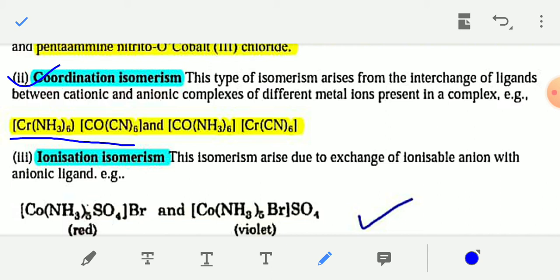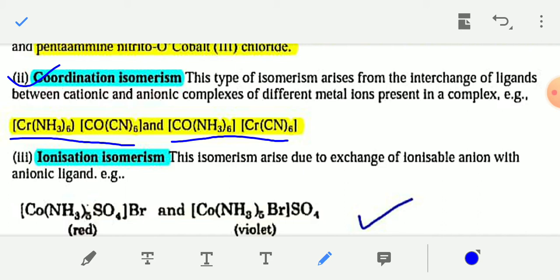This is one compound, and [Cr(NH3)6][Co(CN)6]. Okay, one compound is hexaammine chromium(III) hexacyanidocobaltate(III), and the IUPAC name of the second complex is hexaammine cobalt(III) hexacyanidochromate(III).